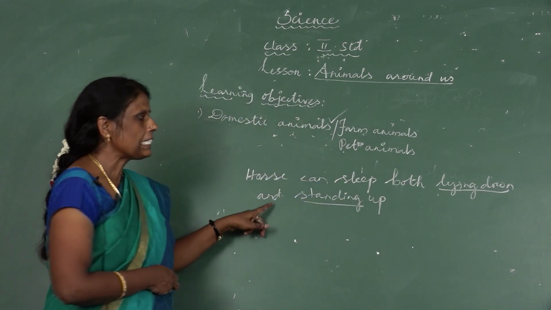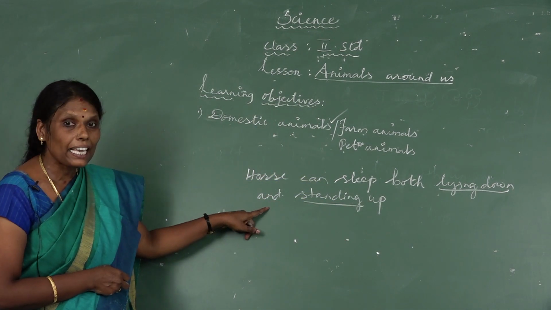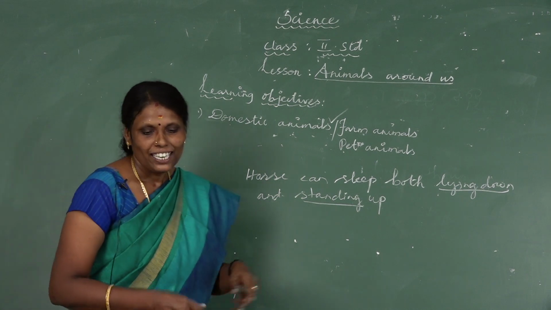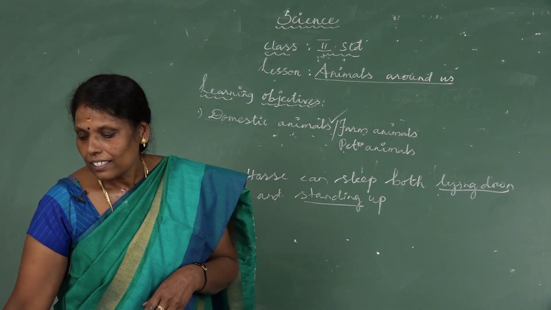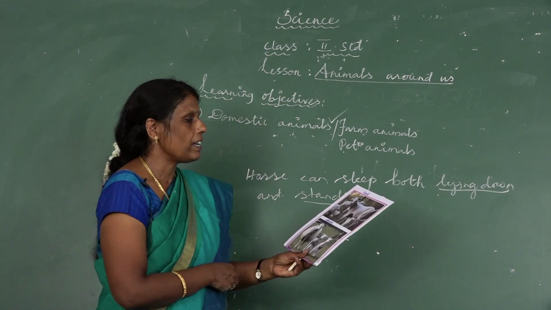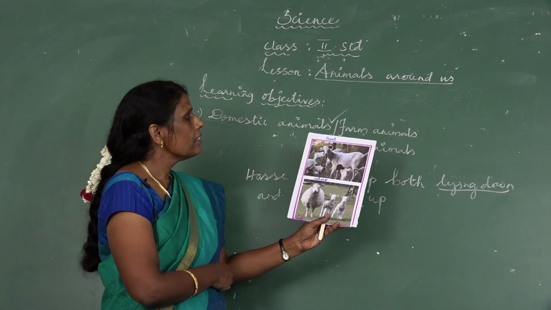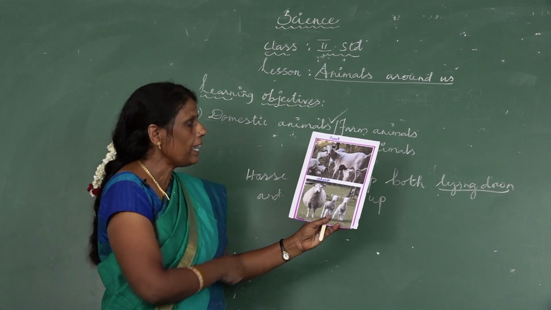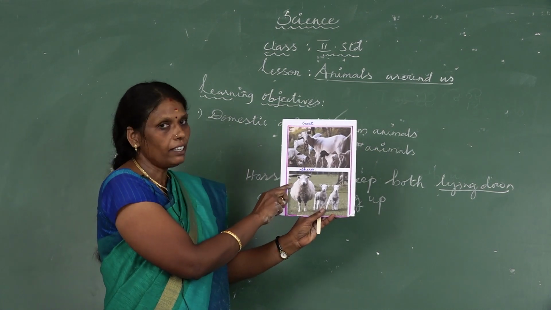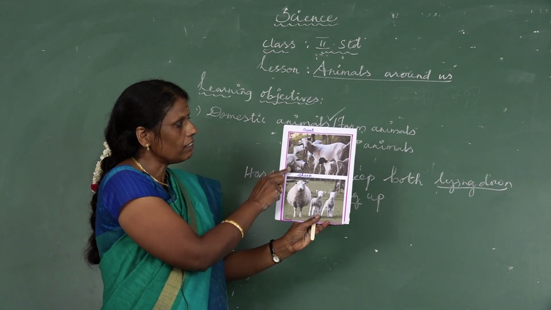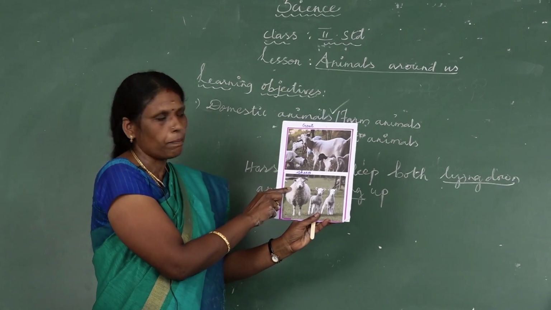Okay, which animal can sleep both lying down and standing up? Horse. Very good. Next, we will see some pet animals as well as the farm animals. Some domestic animals give us food items like milk, meat and egg. First, we have to see about goat and sheep.